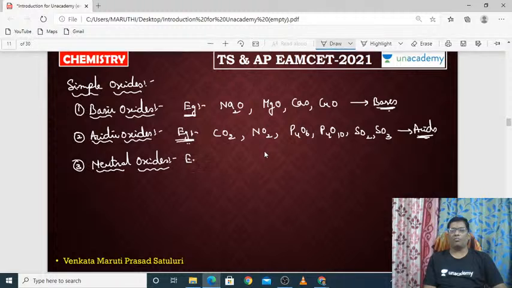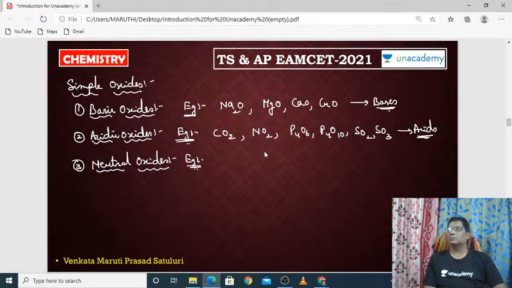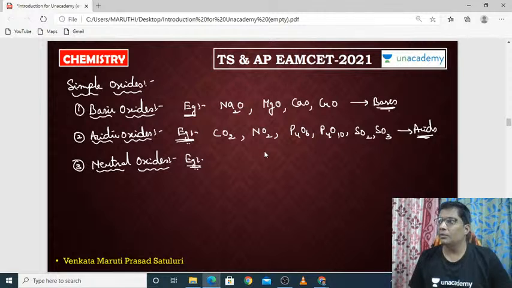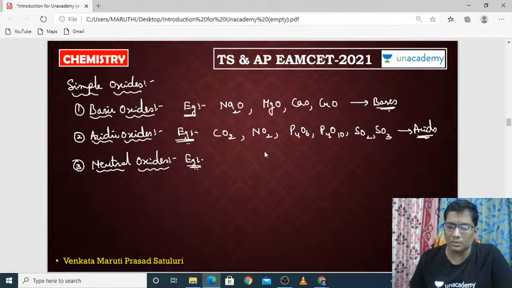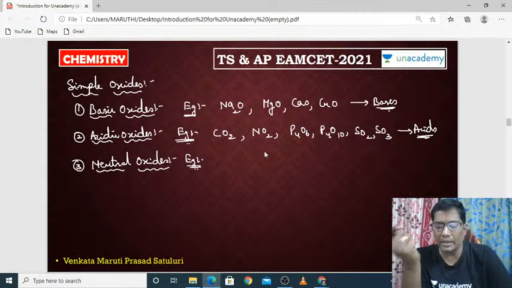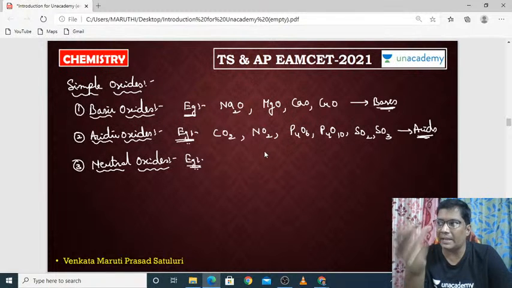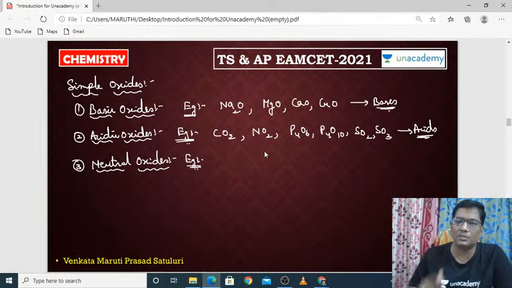Neutral oxides. What are neutral oxides? Neutral oxides neither react with hydrochloric acid, that means acids, nor react with bases. They cannot react with both acids as well as bases. That type of oxides are called neutral oxides.